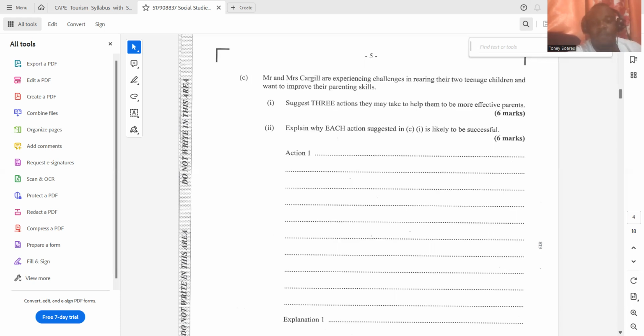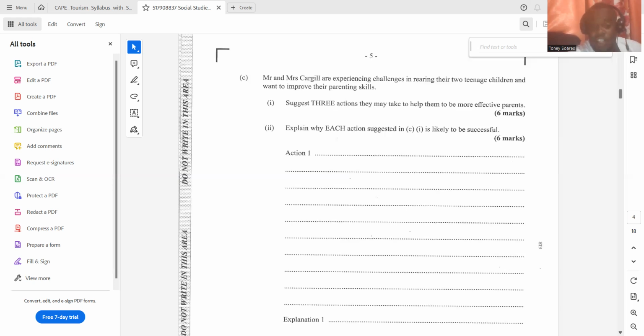So for one, in order to improve their parenting skills, parents could attend parenting seminars. All right, so that is your action. Justification: in attending these parenting seminars, parents can be taught the skills that are effective in rearing teenage children, and that will allow the parents and the children to have a better, more amicable relationship that is problem-free or has little to no problems. Understand? Very good.